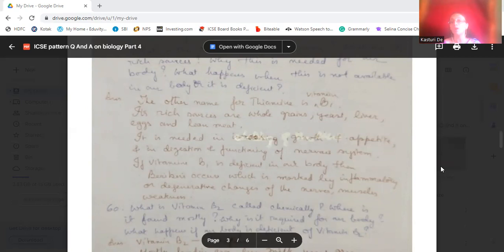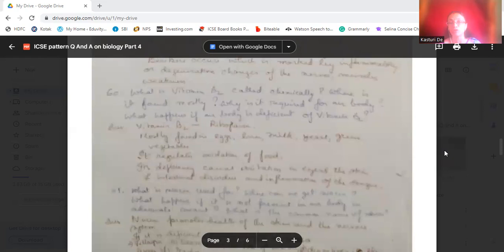Now, what is vitamin B2 called chemically? Where is it found mostly? Why is it required for our body, and what happens if the body is deficient of vitamin B2? Vitamin B2 is riboflavin. Its chemical name is riboflavin, and it is mostly found in eggs, liver, milk, yeast, and green vegetables.